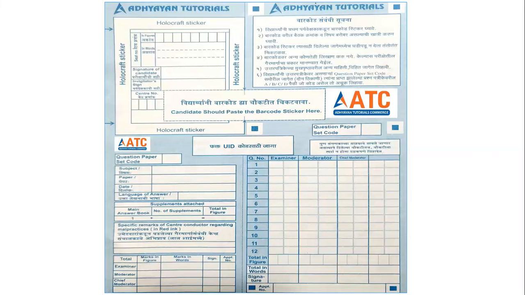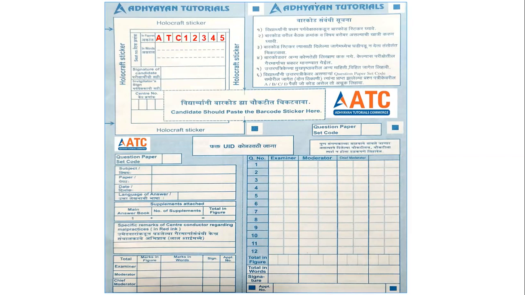First, seat number in figures. That is what you have to fill here. So seat number in figures would be ATC 12345. Now this is the number that every single student has to use for this prelims. Now in boards, what will happen is you'll have your unique seat number that will be displayed on your hall ticket. But for our prelims, for every prelims, everybody will use ATC 12345.